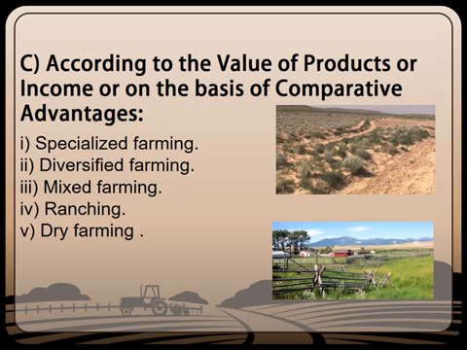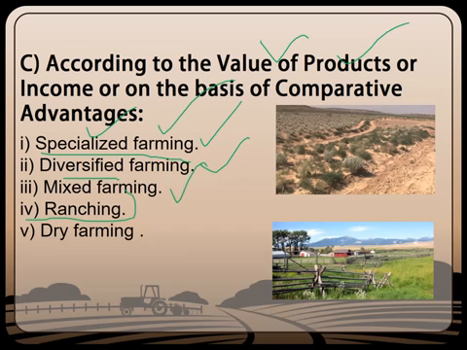So the next classification is based upon the value of the products or the income on the basis of comparative advantages. In specialized farming, a particular type of crop is farmed, and in diversified farming, one or two more crops are also practiced and cultivated. In mixed farming, livestock rearing is also being done.